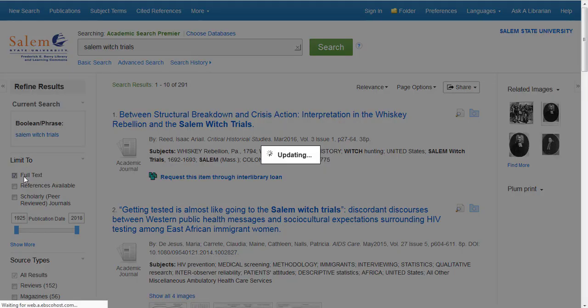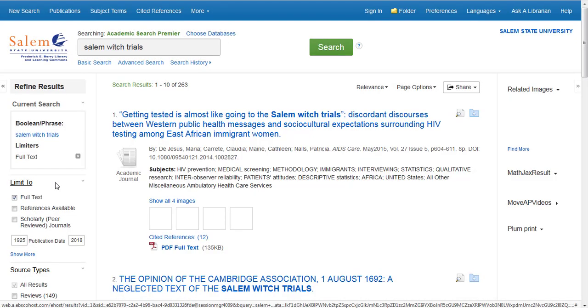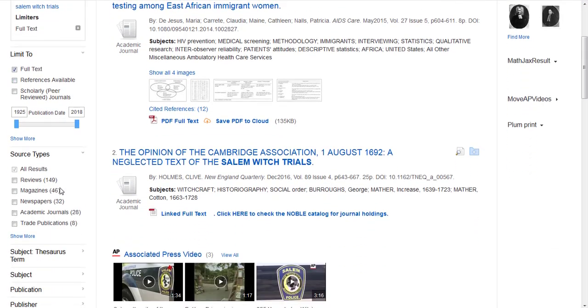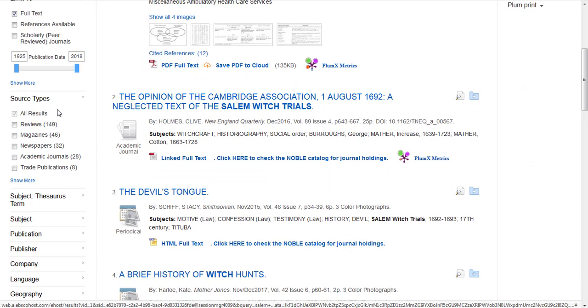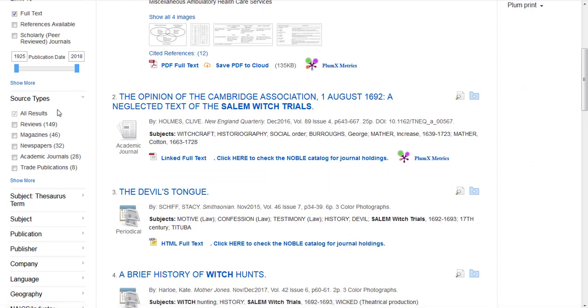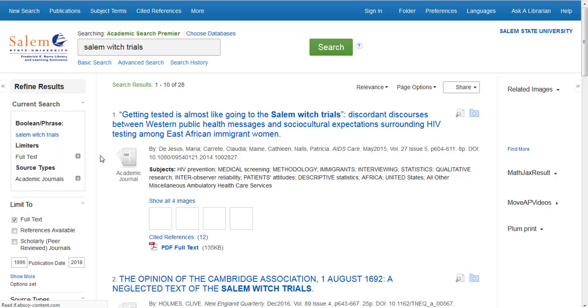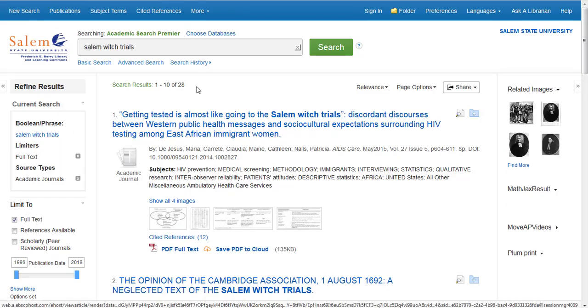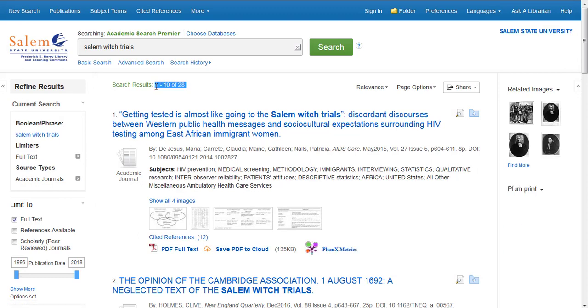You can also limit by source type. Your professor might ask you to find scholarly articles or academic journals. In another class, you may need newspaper articles. Let's click on academic journals. You can see that by limiting it to full text and academic journals, there are now 28 hits.